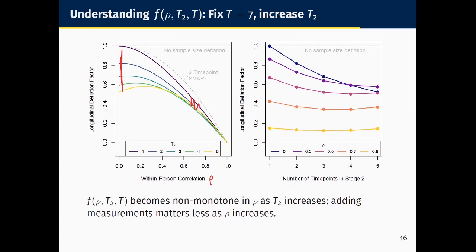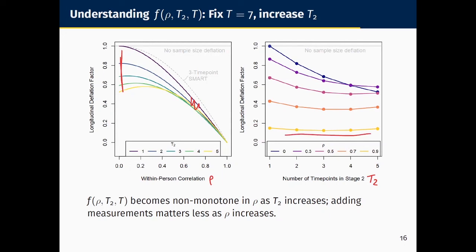So here the x-axis is now T2, the y-axis is still the deflation factor, and the lines represent different values of rho. So as rho increases, as those lines get lighter, the lines get flatter, which indicates that shifting time points into stage 2 has less impact on power, right? The line for rho equals 0.9 is pretty flat.